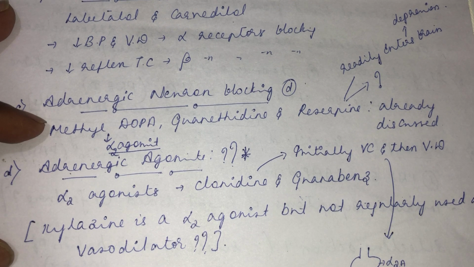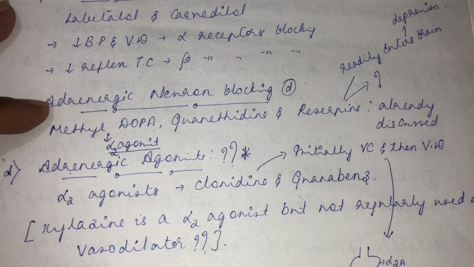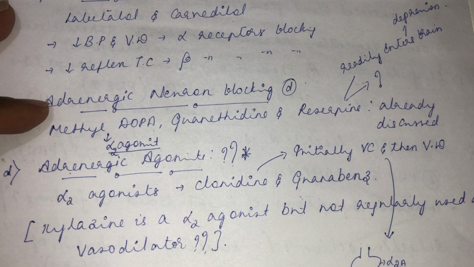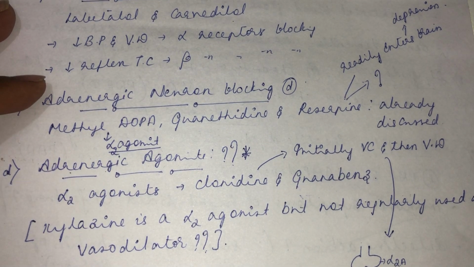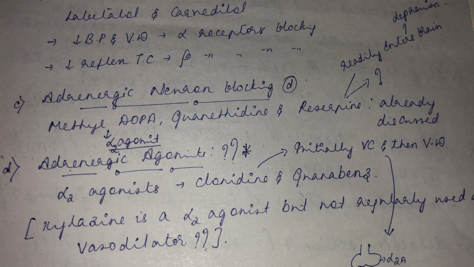You know methyldopa. Methyldopa will lead to formation of the pseudo neurotransmitter methyl norepinephrine, right? And methyl norepinephrine is a preferential alpha 2 agonist. You know the role of an alpha 2 agonist. It decreases the norepinephrine release and decreases the blood pressure.